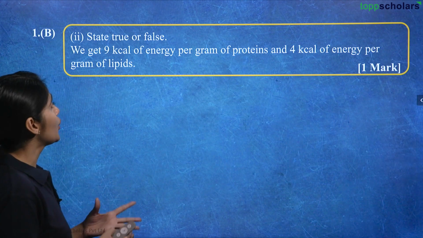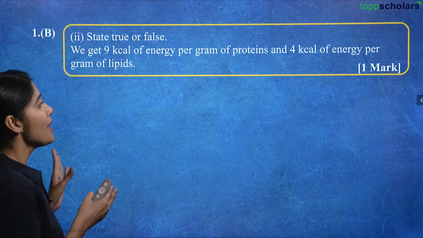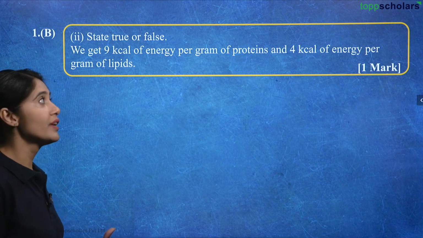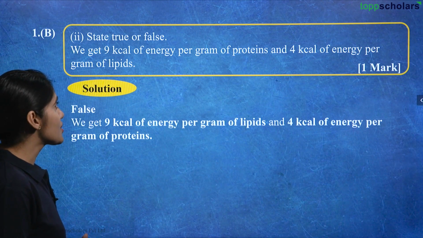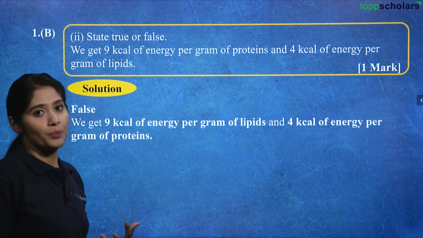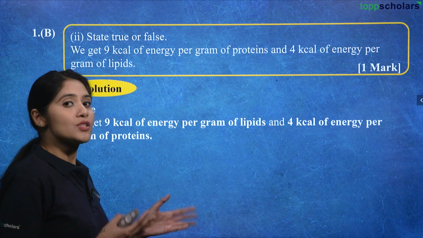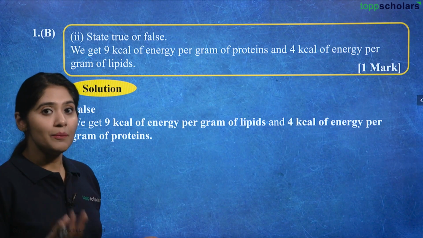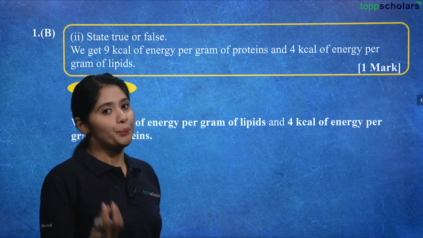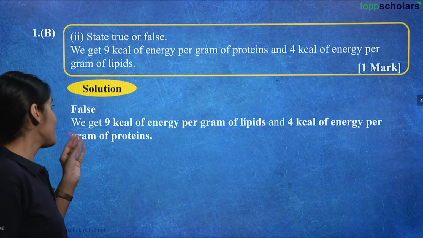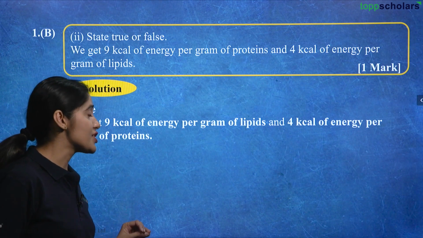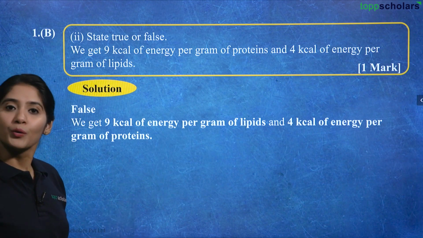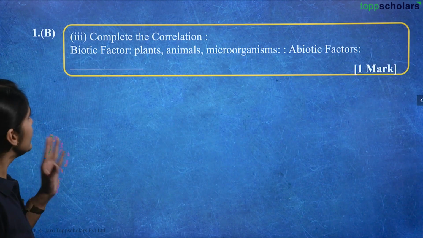Now, next is state true or false. We get 9 kilocalories of energy per gram of protein and 4 kilocalories of energy per gram of lipid. Which is the most important source of energy here? So, let's look at the solution. It is obviously false. Proteins do not provide more energy than lipids. First, the energy source is carbohydrate. After that, the most energy is provided by lipid, and after that, it goes to protein, right? So, it is definitely false. We get 9 kilocalories of energy per gram of lipids and 4 kilocalories of energy per gram of proteins. Now, let's move on to the next question.